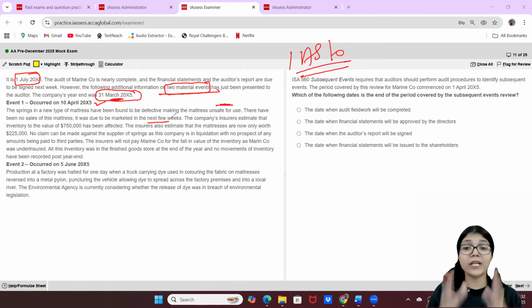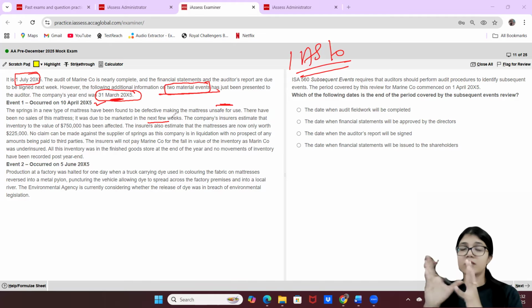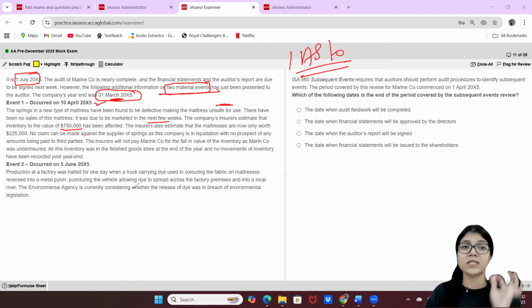So probably the inventory is at your place only. It has not yet gone to the customer. So that's still a better situation because your reputation is not hampered, and the customer is not going to return the product to you. The company's insurers estimate, so basically the insurance company estimates, that the inventory with a cost price of $750 has been affected. So this was the amount of inventory that is affected, which is a lot. The insurers also estimate that the mattresses are now only worth $225, which is really less. It has gone down from 750 to 225.